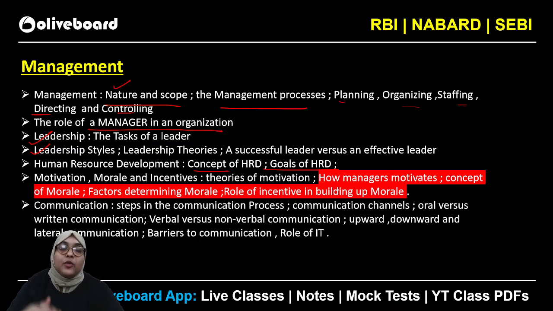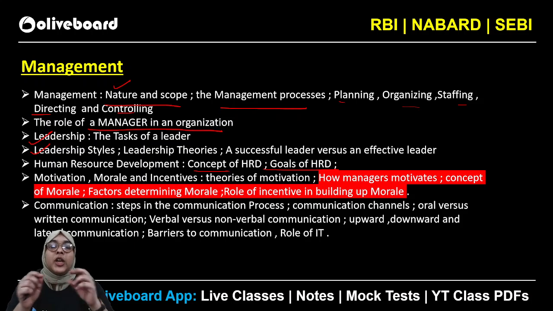Now remember this, if you are preparing for RBI as well as for SEBI, it would be very easy for you because almost the syllabus is the same. You just need to practice more questions in association with what type of questions are there in the SEBI examination. For that, you can refer to the PYQs, and according to the PYQs, you can change your strategy a little for the SEBI examination preparation.